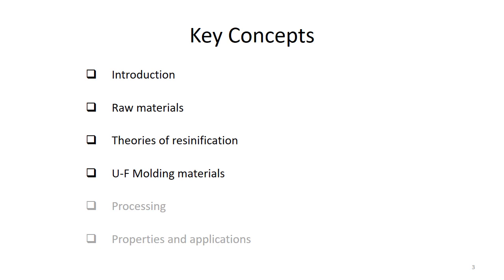Then we shall discuss which kind of molding materials can be added in the reaction mixture to mold the properties of these resins. The next contents are processing, properties and application. Basically these 2 points we shall discuss in the next lecture.